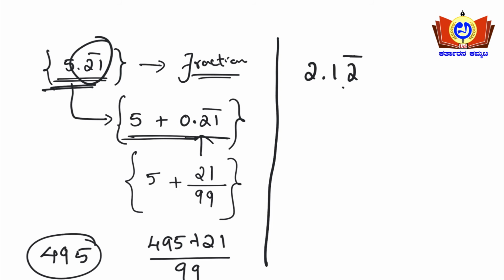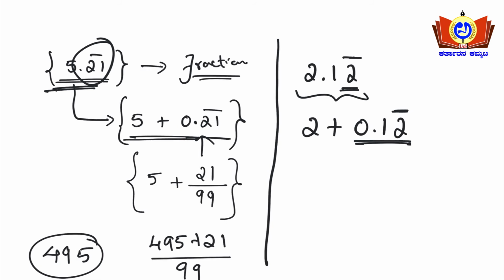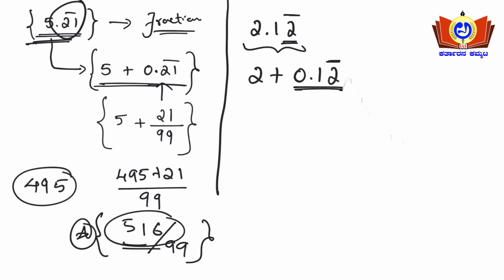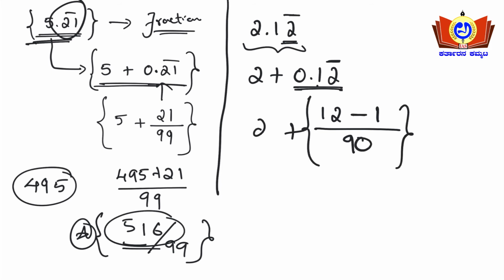In this problem, the single number has a bar here, so you can split this, right? 2 plus 0.12 bar. Yes or no? This 12 bar, how can we substitute? See here, two numbers I'll be taking, the last two numbers are 12 minus what you need to subtract, this 1. So 12 minus 1 upon 90, since the single number is having the bar here, and the other number is not having a bar. Simple, right? So plus 2.